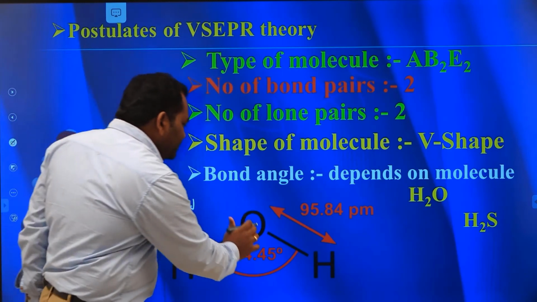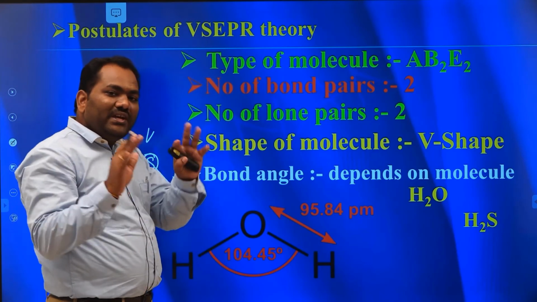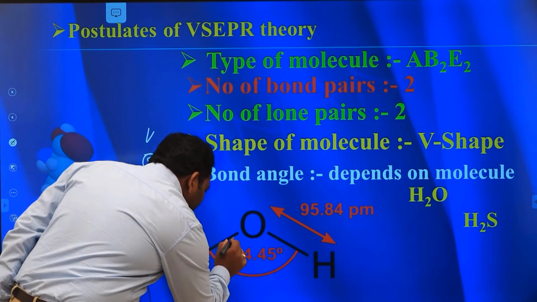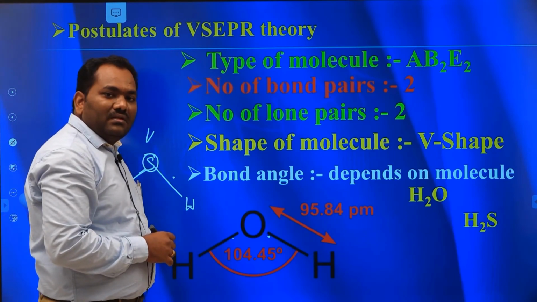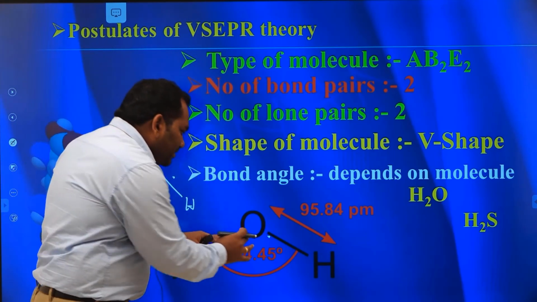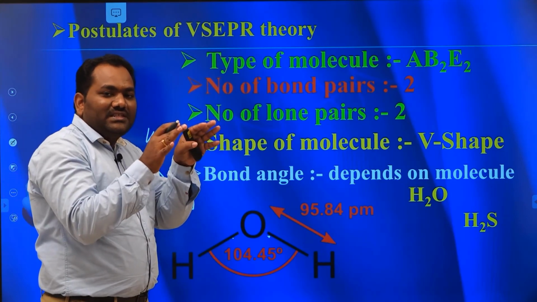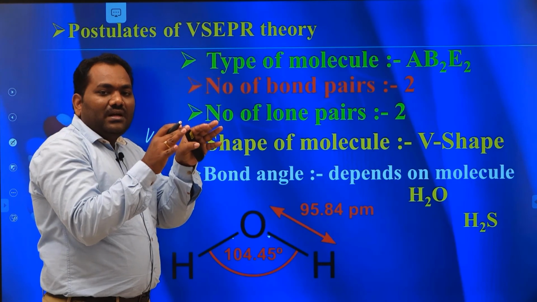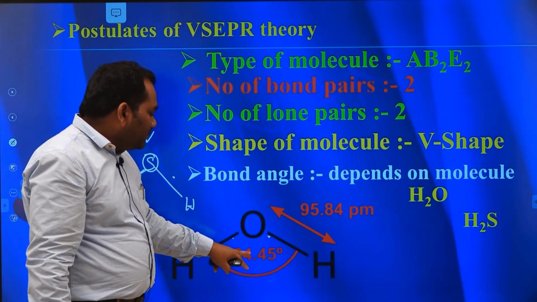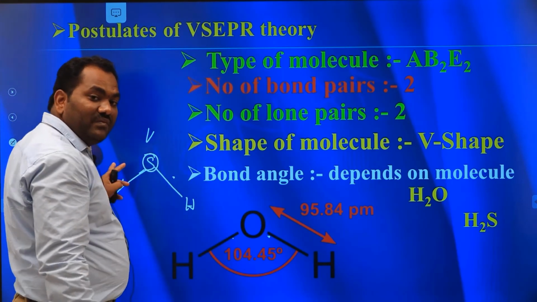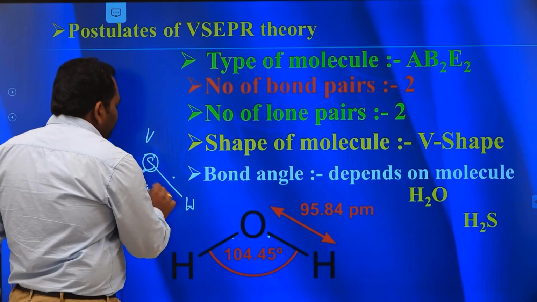But in the case of the H2O molecule, oxygen has more electronegativity, so the bond pairs are closer to the oxygen. Here the distance between the two electron pairs is less, so they repel each other. Automatically the bond angle is increased. The water molecule's bond angle is 104.45, but the bond angle of the H2S molecule is around 94.